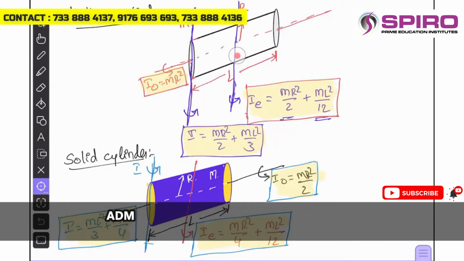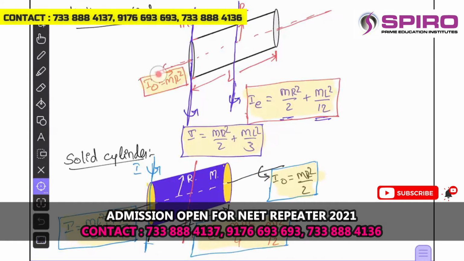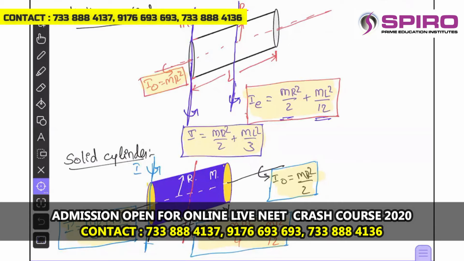You can't see all this peripheral surface. So only the ring appears to be seen along the axis. That's why it will be MR square for a hollow cylinder. If you see a solid cylinder, in the same way you think, and logically you can understand.